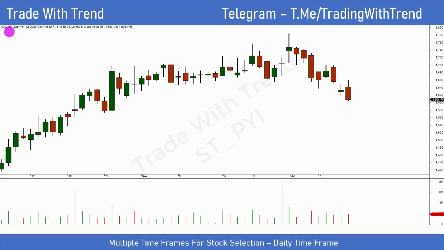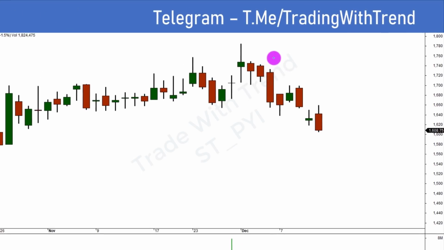The second step, based on the multiple time frame analysis framework that we have discussed, is to go down to the daily time frame chart and then conduct some basic price action analysis. When it comes to the recent price action in ACC, again you're getting a long wick near the resistance level of 1800 that we just saw on the monthly time frame chart, and from there price has now moved down to something like 1600, that is as of today's closing.